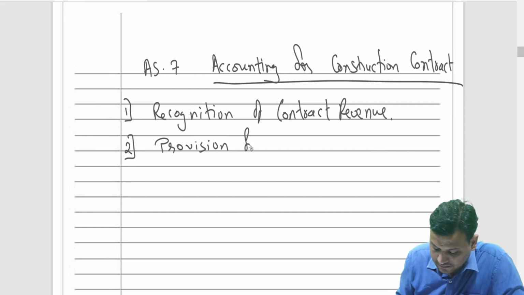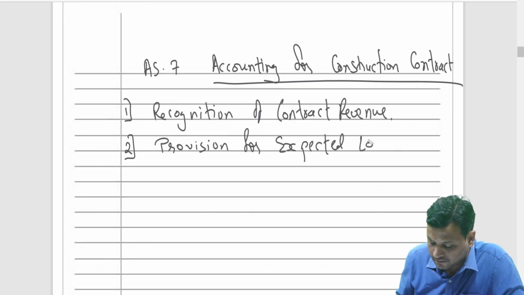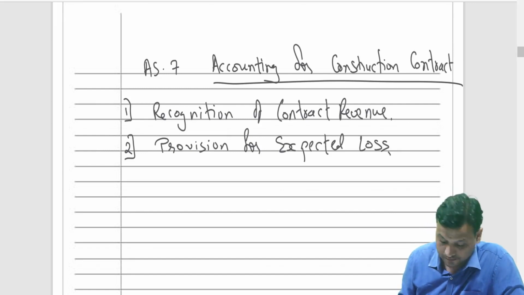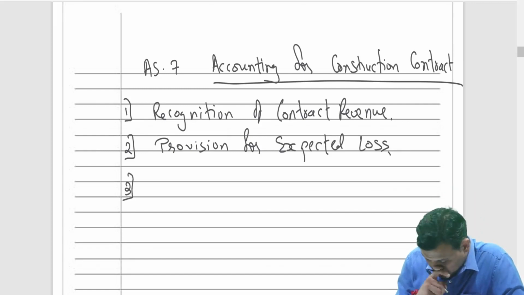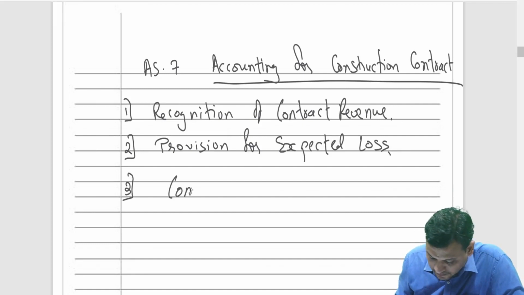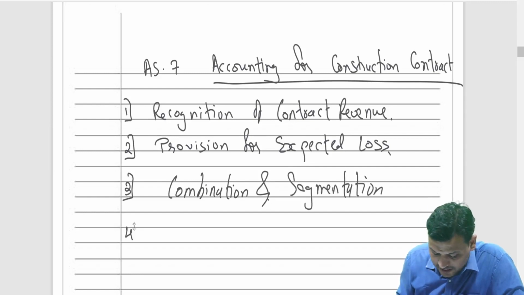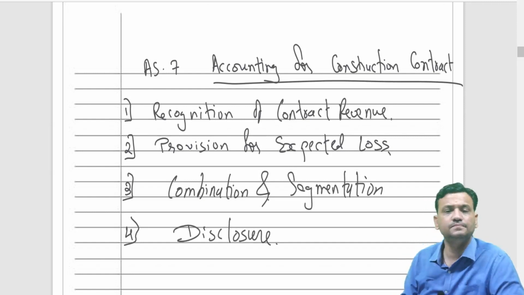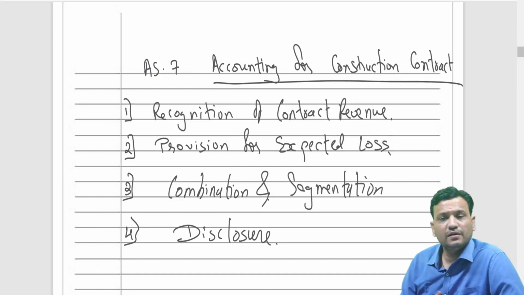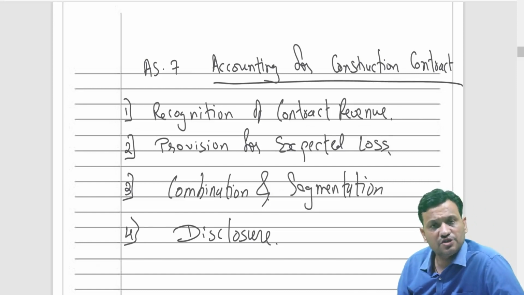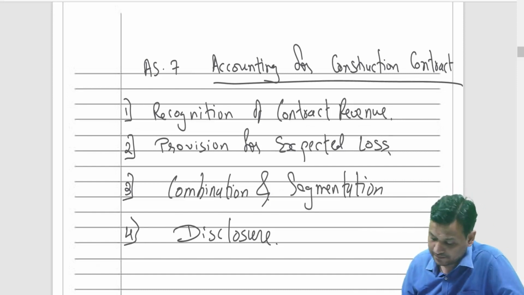Second is provision for expected loss. Combination and segmentation. And the last area I would like to discuss with you will be a small disclosure area. Okay, this much part will obviously be sufficient for the whole AS 7.